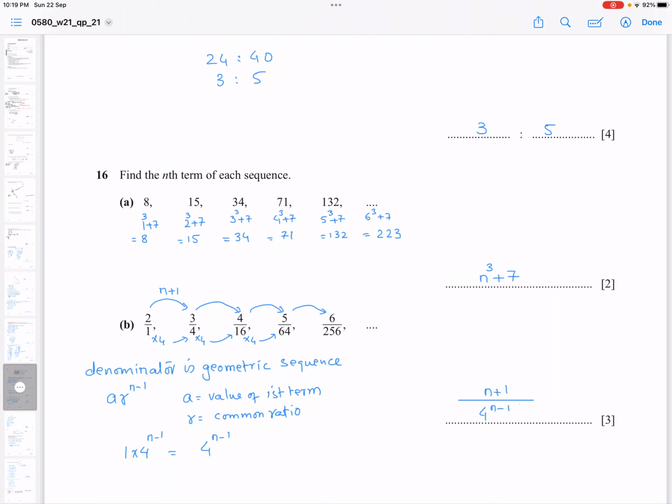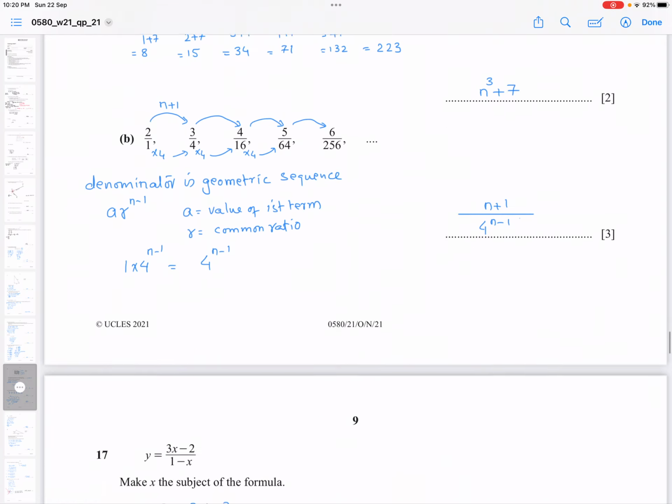So you can write 1 into 4 power n minus 1. So you came out with 4 power n minus 1. So this is the nth term formula for your denominator. So your whole sequence, which is in fraction form, has the nth term formula n plus 1 over 4 power n minus 1.